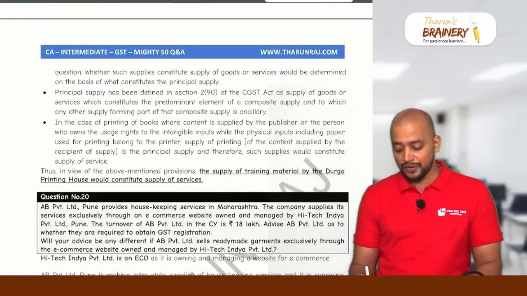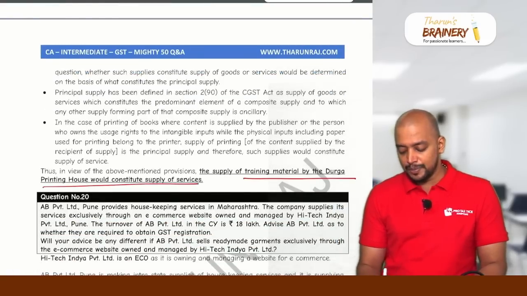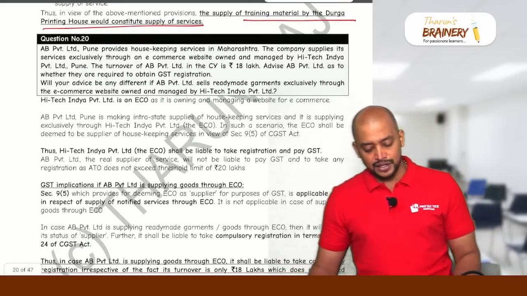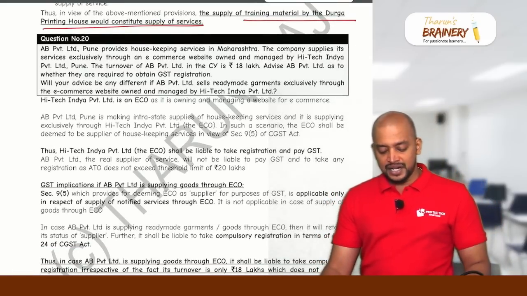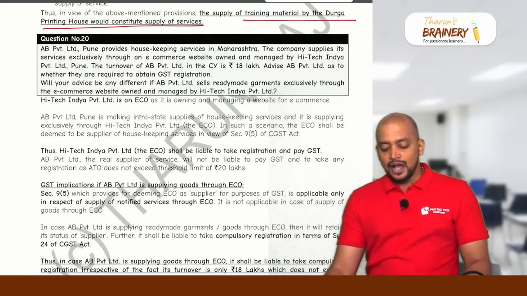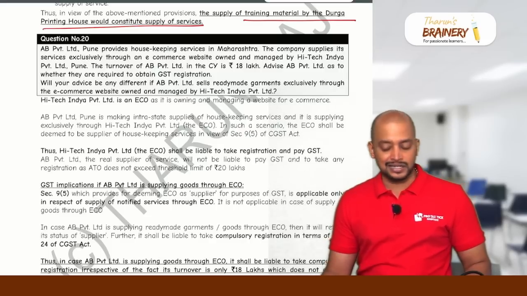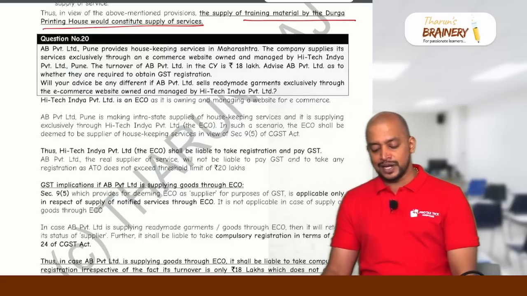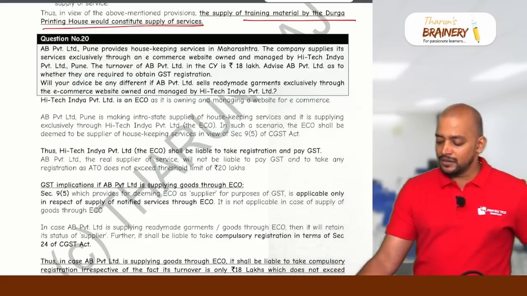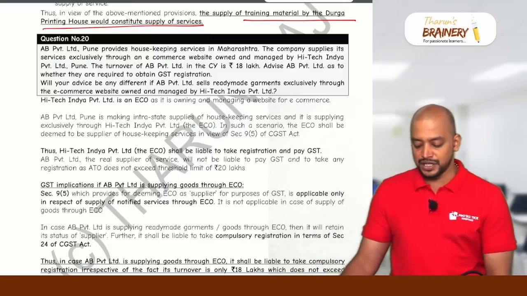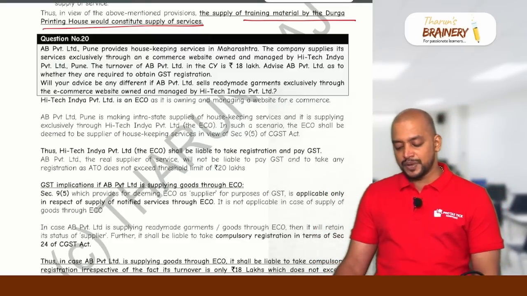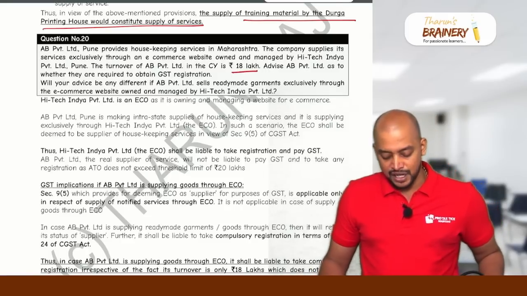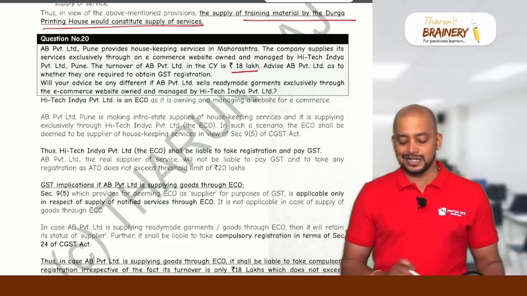In view of the above-mentioned provisions, the supply of training material by Durga Printing House would constitute supply of service. Then question number 20. AB Private Limited, Pune, provides housekeeping services in Maharashtra. The company supplies its services exclusively through an e-commerce website owned and managed by High Tech India Private Limited, Pune. The turnover of AB Private Limited in the current year is 18 lakhs. Advise AB Private Limited as to whether they are required to obtain GST registration.